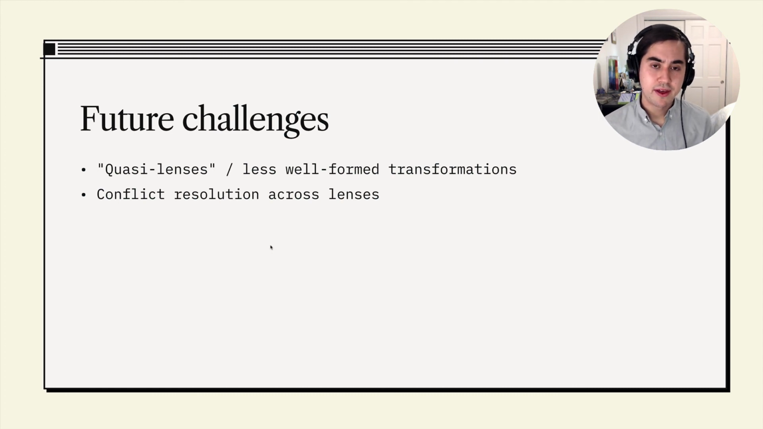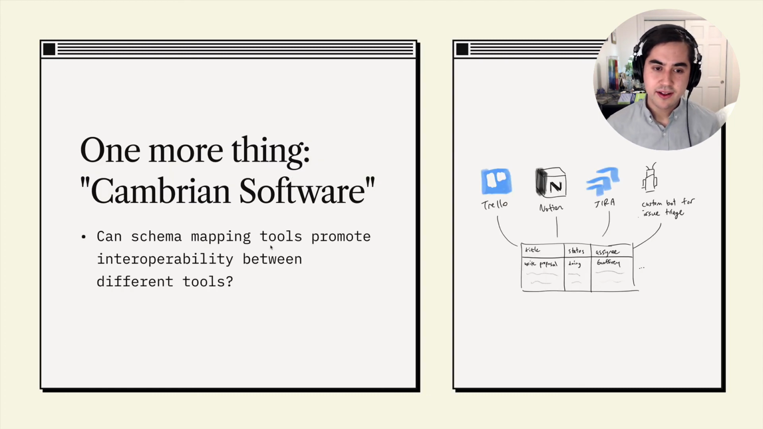Finally, I'll close with one more thing, an idea that we call Cambrian software. So in this talk, I've mainly framed this problem in terms of interoperability between versions of the same application, but many of the same issues apply to interoperability between different applications altogether. One of the realities of modern software, especially in the cloud, is that we often have poor interoperability between tools, and one of the main challenges there is that every tool has its own data formats, and it's hard to map between them. And so one thing we hope is that better schema mapping tools like Cambria might help promote a world where people have more flexibility in the tools they use, especially when collaborating with one another.